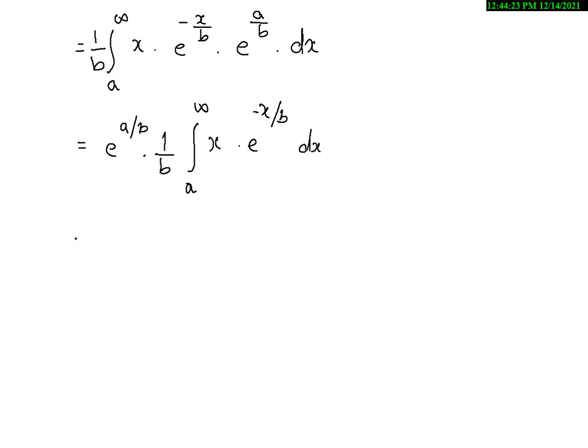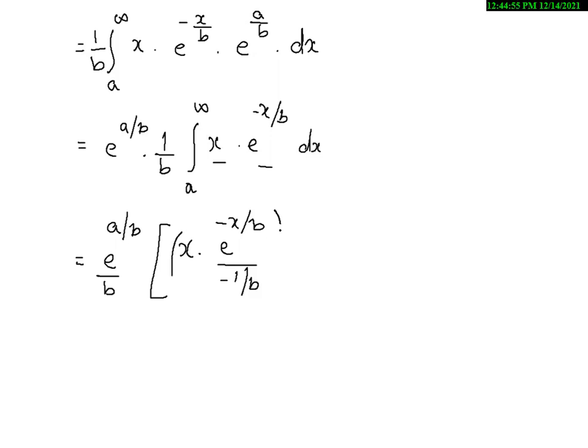Now this is a UV method. If I open this by UV method, I'll be writing this constant e power a by b as it is divided by b. I am now integrating the term. This is my first term, this is my second term. The first term is kept as it is. Now integration of the second term, by UV method, is e power minus x by b divided by minus 1 by b. We are doing the integration with respect to x. Now over here the limits will be a to infinity.